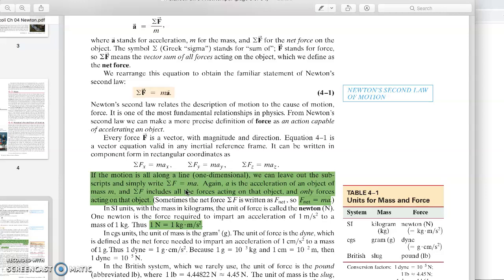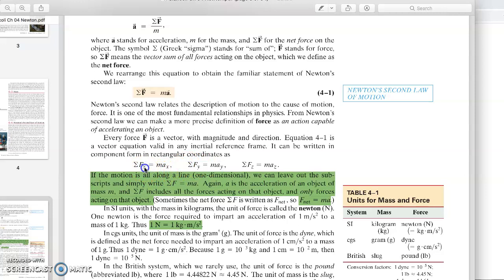So that means that there are 2 dimensions for the motion, and there could be forces along the x and along the y. Then we have to literally say we want to see the forces along the x-axis and the forces along the y-axis. And pay attention to one thing.